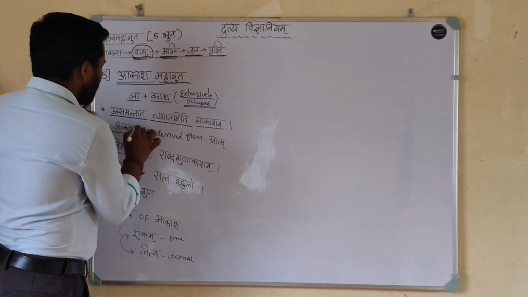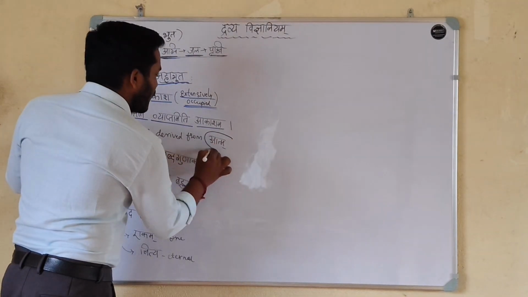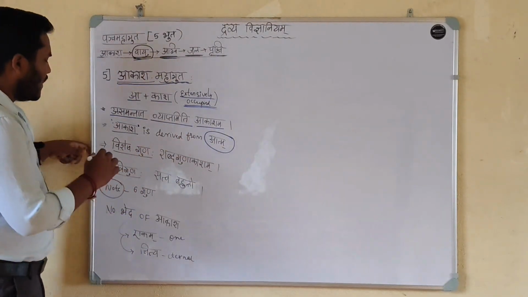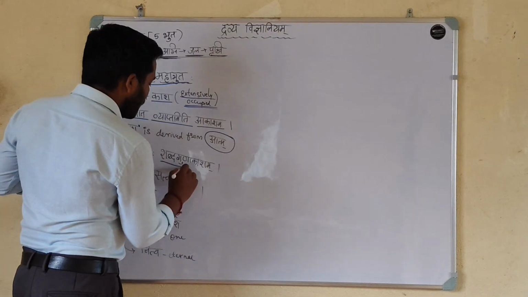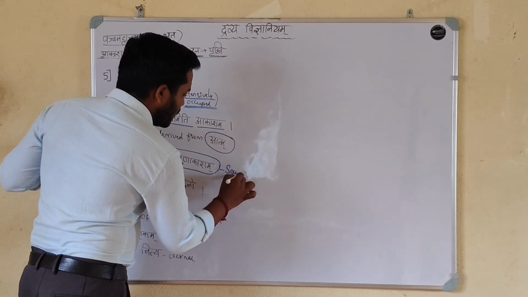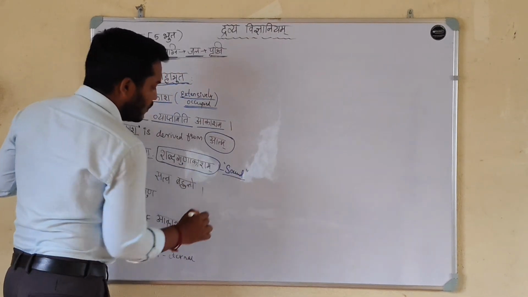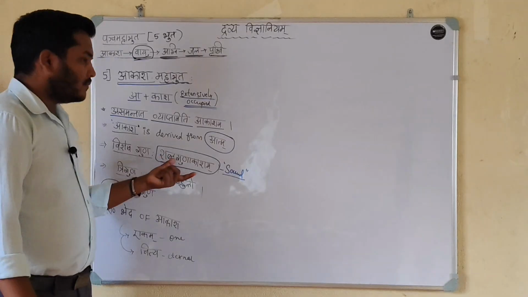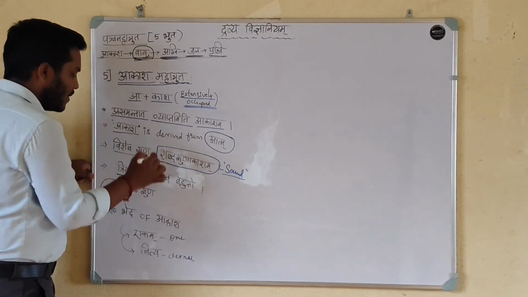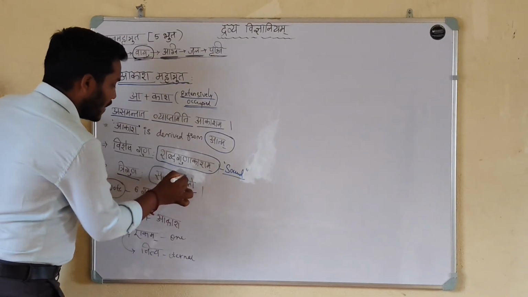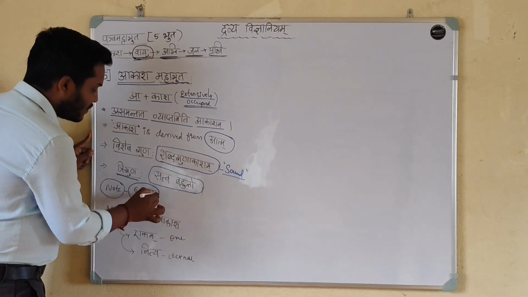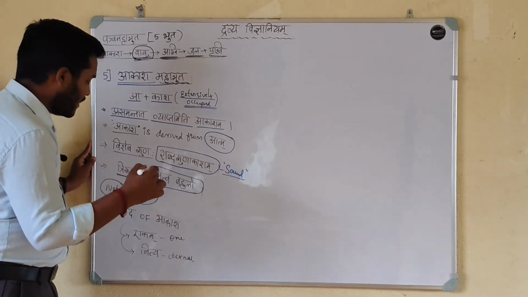Akasha Mahabhuta is derived from Atma. It is manifested from Atma. And Vishesha Guna of Akasha Mahabhuta is Shabda, sound. The perception of the sound is by the Shravanendriya. Triguna present in Akasha Mahabhuta, that is Sattva Bahulo Akashaha. Here, 6 gunas are explained.